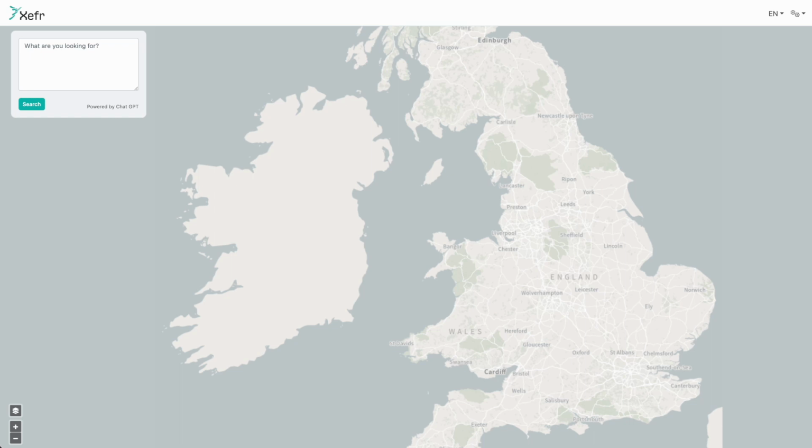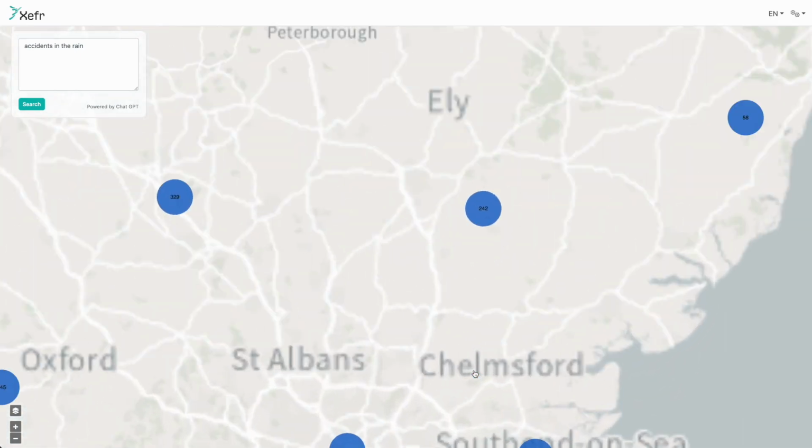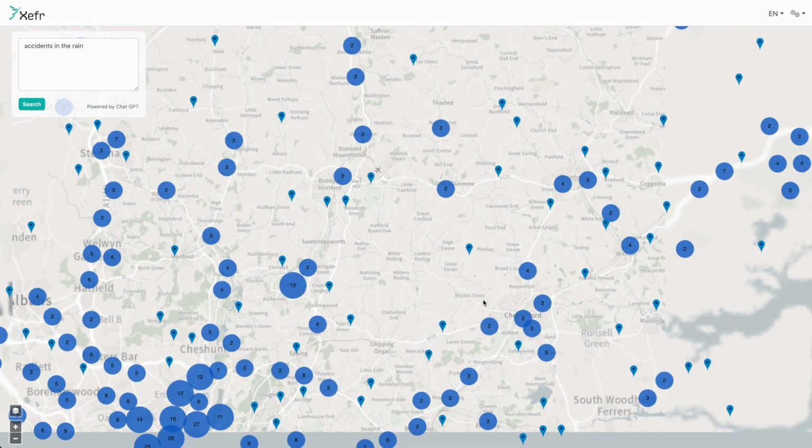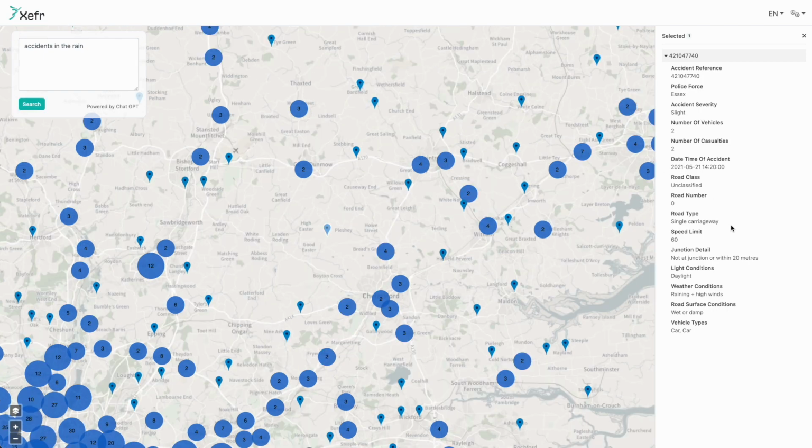Now, one of the examples we may want to use with this data set is perhaps looking for accidents that occurred in the wet. So here we can write accidents in the rain, press search, and that's located all the accidents that occurred in the rain. Perhaps zooming into my neck of the woods, we can click on one of these, and we can see that the weather conditions were indeed raining and the road surface was wet or damp.